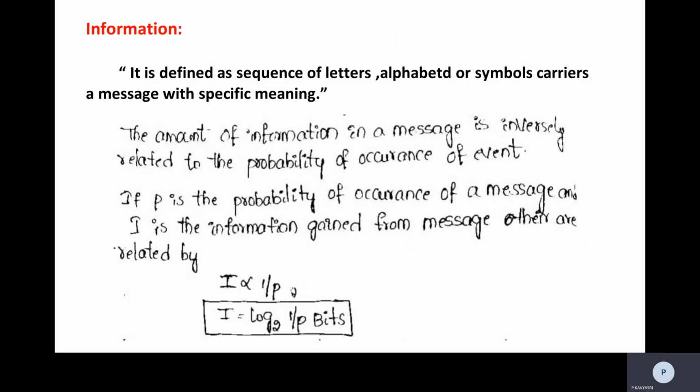I'll repeat the definition again. We can say it is a sequence of letters, alphabets or symbols that carries a message with a specific meaning. Or we can say the amount of information in a message is inversely proportional to the probability of occurrence of event P.